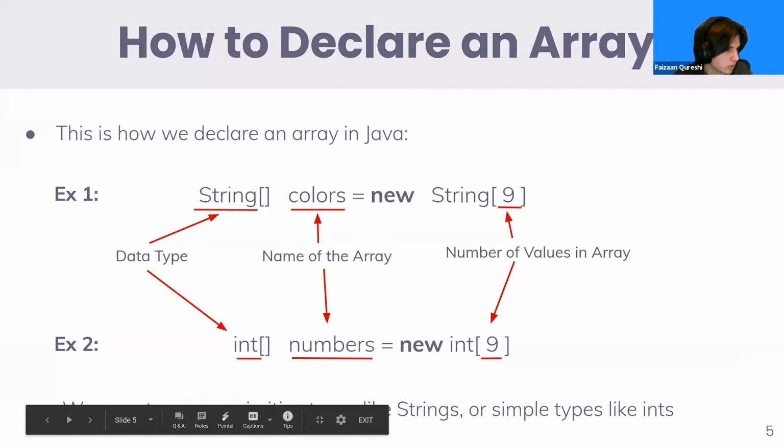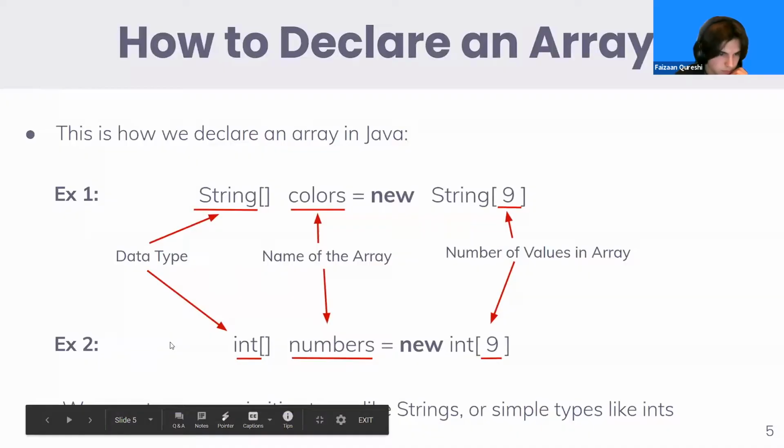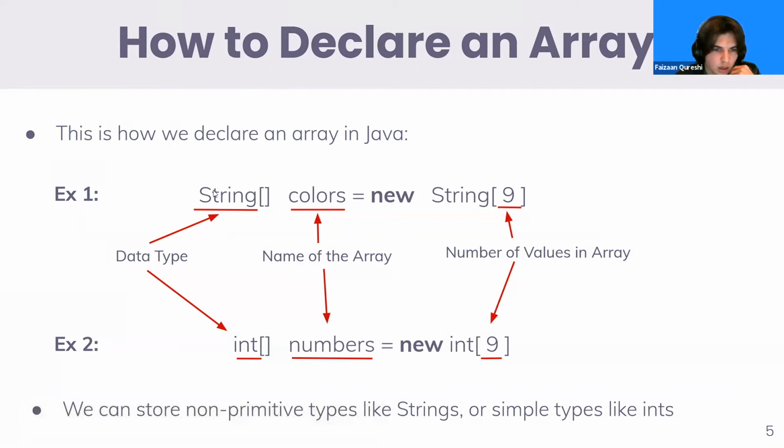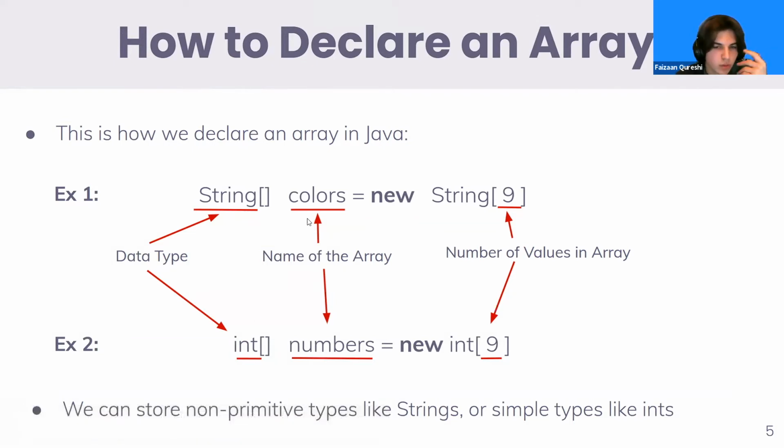Okay, how to declare an array. Below we have 2 examples of array declarations with strings and integers. We can store non-primitive data types like strings and simple types like integers. So here's just the syntax of how we would declare or create our array in Java. We have our data type, the string and the integer, and then the name, basically what we want to name the array, or essentially our category.